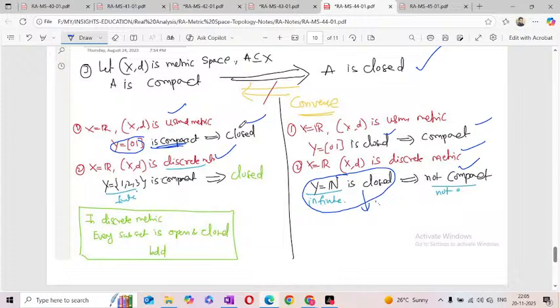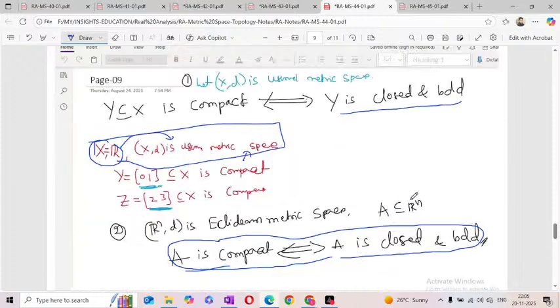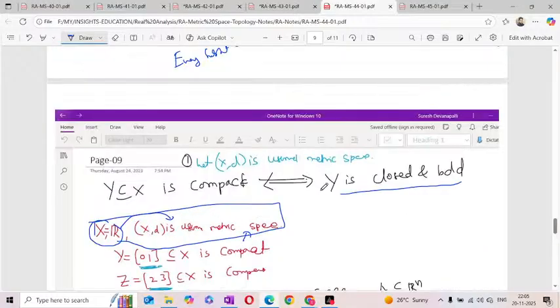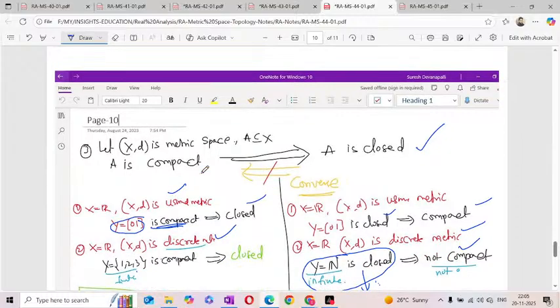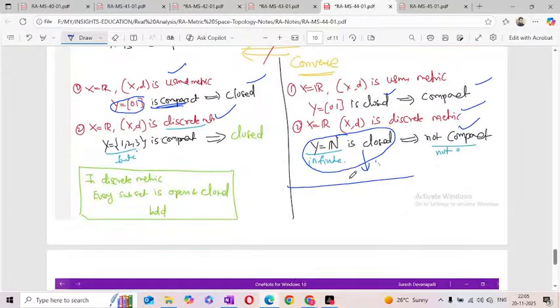Okay, in the general metric, but especially in the usual metric, compact if and only if it is closed and bounded. But in the general metric, compact must be closed. If it is closed, it need not be compact. That is the conclusion.